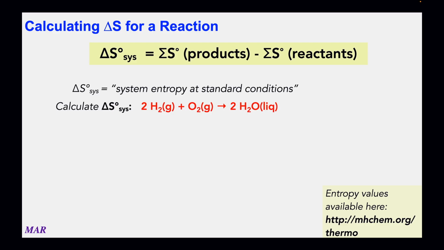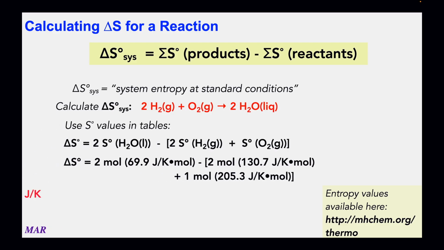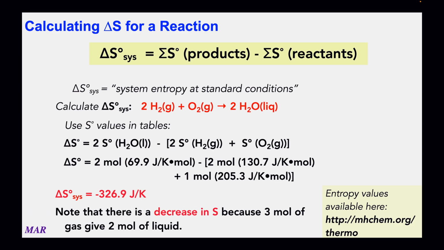Now the difference between entropy and enthalpy is that the only time you're going to have 0 entropies will be for the pure crystals of elements at 0 Kelvin, and we are not at 0 Kelvin, that's for sure. So all the values that you look up will be positive numbers. So notice there that the liquid water has a value of 69.93 when you look it up, and you'll multiply that by 2 because it's per mole.